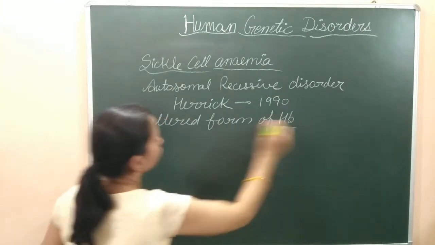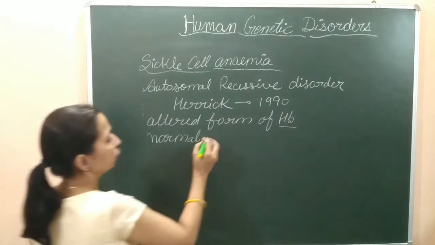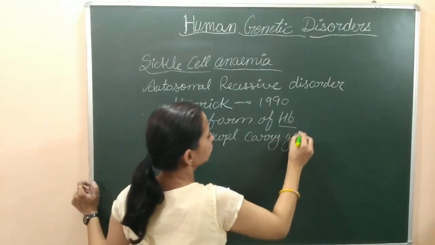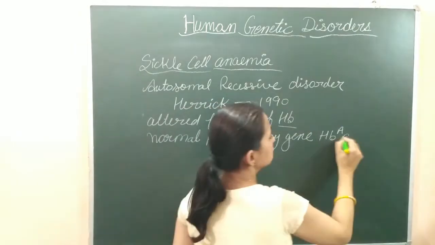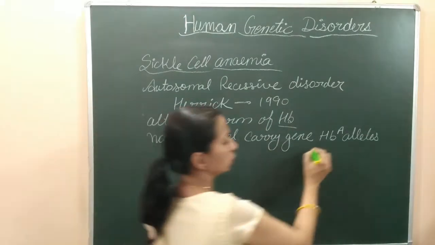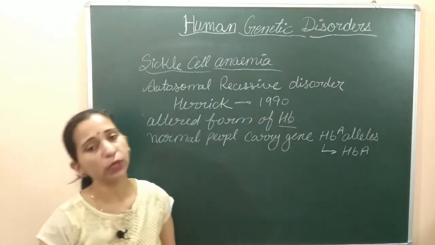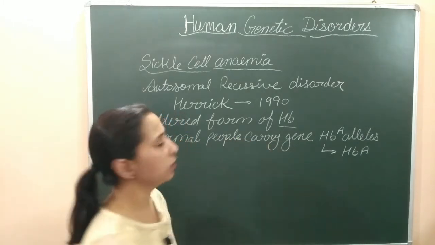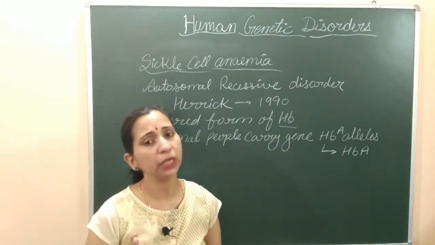Now this is about the hemoglobin. In the normal condition, in normal individuals or normal people, they carry genes with HBA alleles, and these alleles are responsible for the synthesis of HBA hemoglobin. That is the normal hemoglobin. In the normal condition, people carry genes with HBA alleles, and these genes are responsible for the formation of HBA hemoglobin.